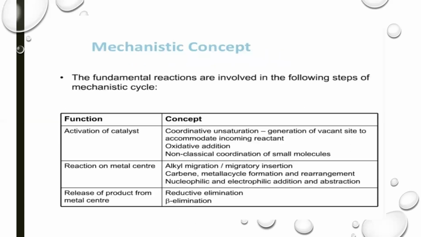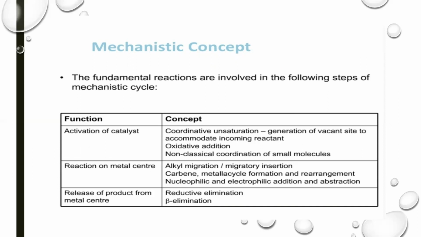Then the mechanistic concept. The fundamental reactions are involved in the following steps of the mechanistic cycle. Basically, the mechanistic cycle involves the following steps, which include activation of catalyst and reaction on the metal center. First of all, the catalyst gets activated and turns into its activated form.